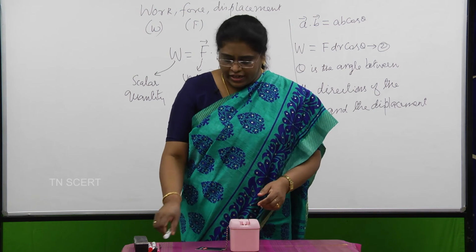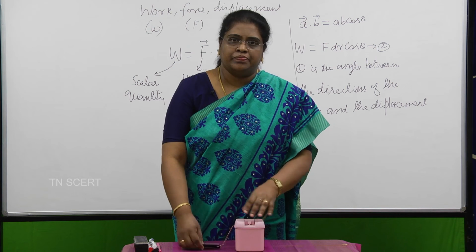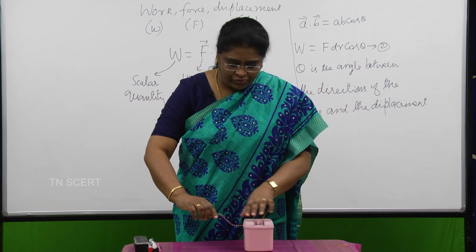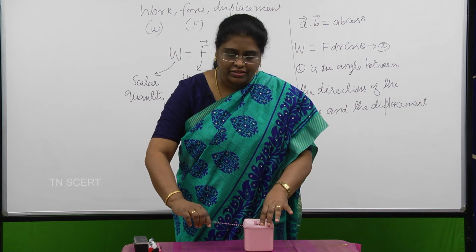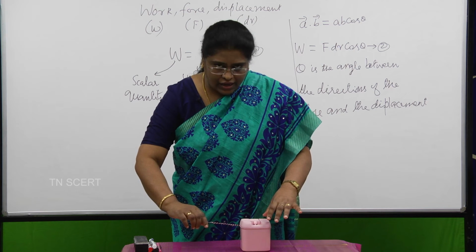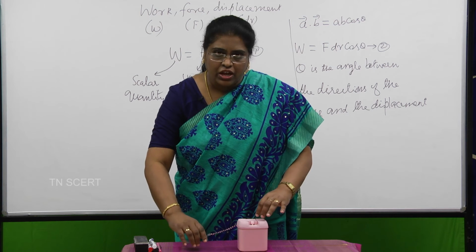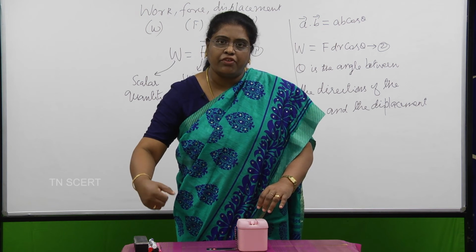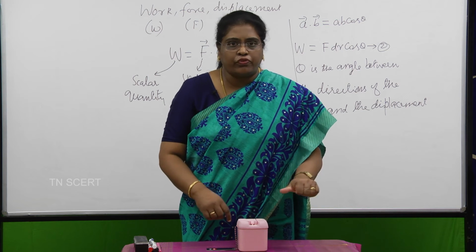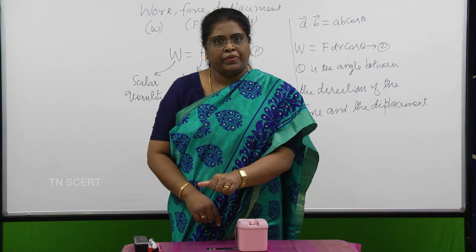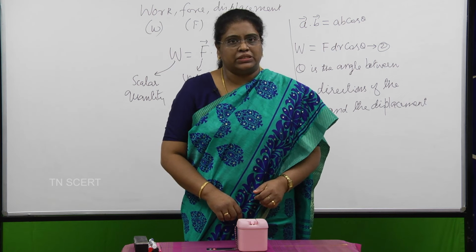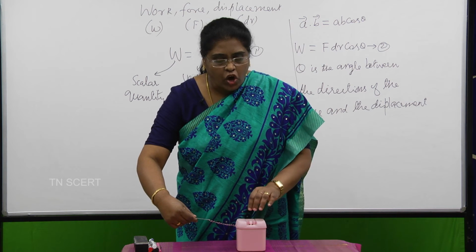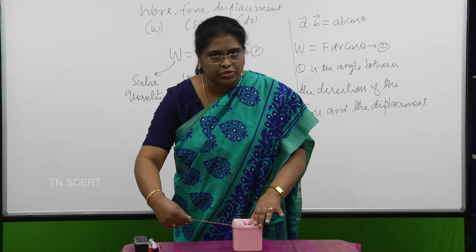Another way of looking at it is to pull it. So when I try to pull this particular object, I'm just pulling it through a string like this. So pulling is also giving a force where the force is trying to pull the object towards my right, and therefore the direction of the force is this. And what about the displacement? The displacement, as it pulls towards my right, the object is also moving towards my right.